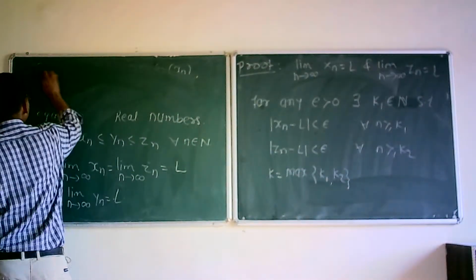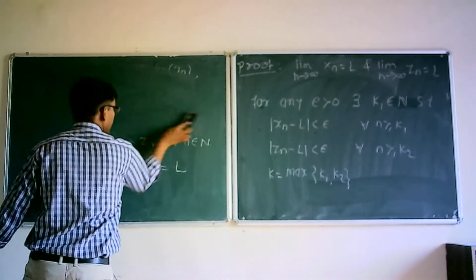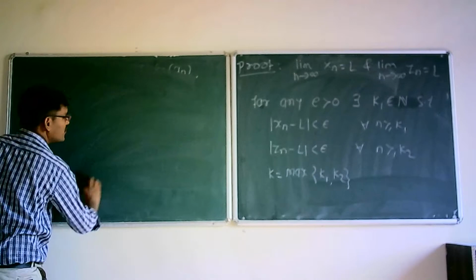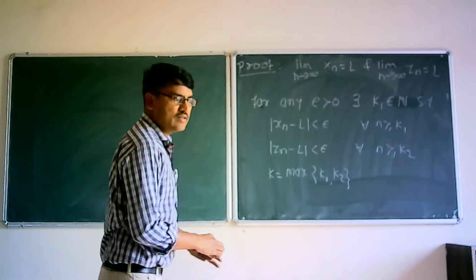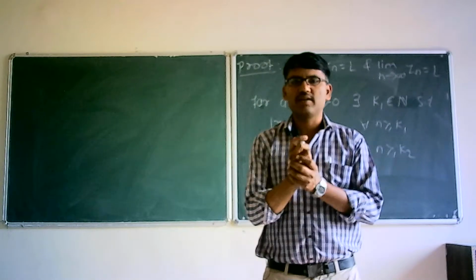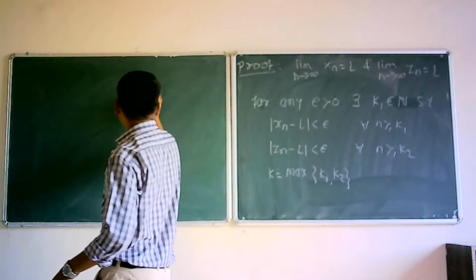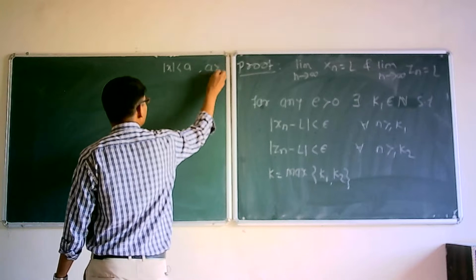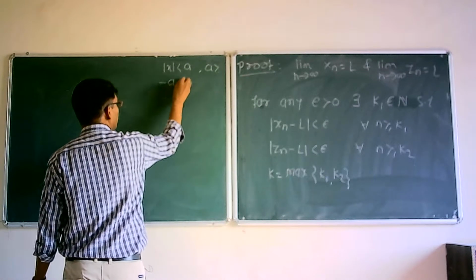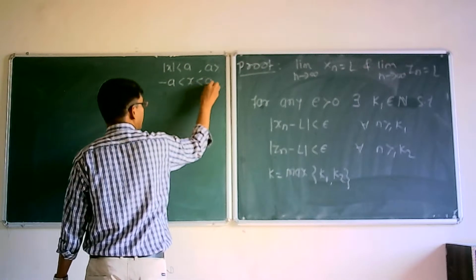But since epsilon is greater than 0, we learned one property in the real number chapter: if |x| is less than a and a is greater than 0, then x lies between minus a and a.